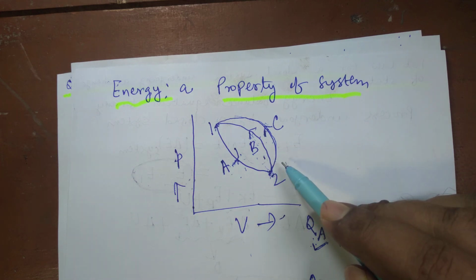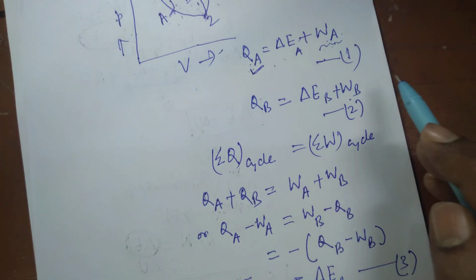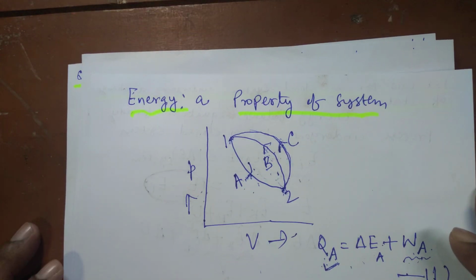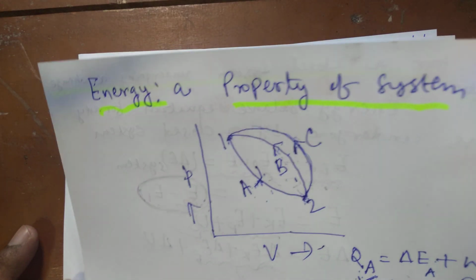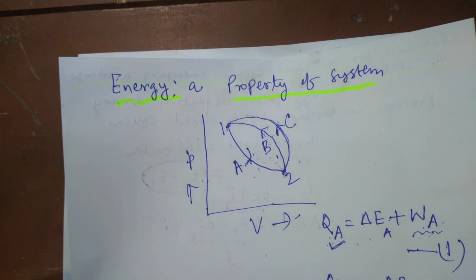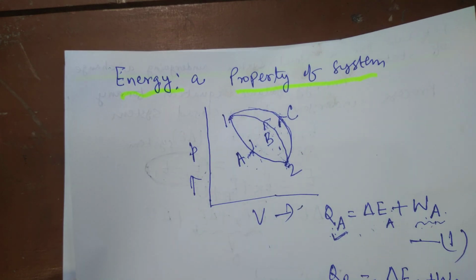That means this is a point function. Energy is a point function. This is not a path function. Had it depended on path, just like your work, it would have been a path function. So energy is a property or point function. It's not a path function.